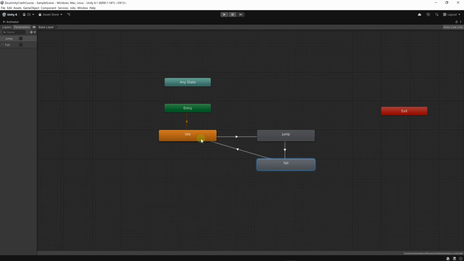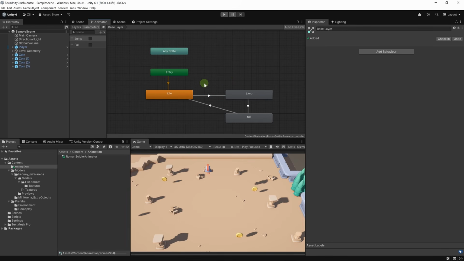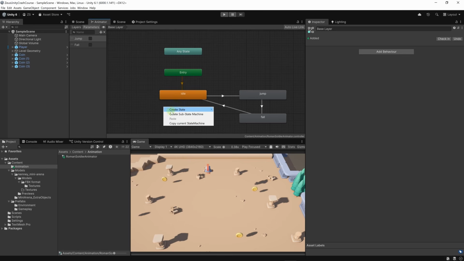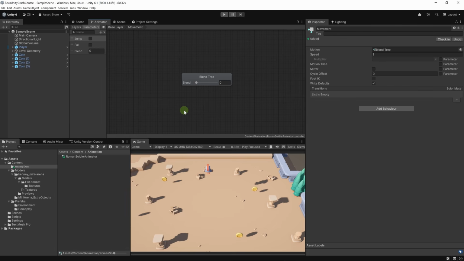As for the idle, now we have a little problem. If we add walking and sprinting and more movements here, we'll have to define the same transitions with each state. One way that we can save ourselves all of this effort is to combine idle and walking, and perhaps in the future sprinting as well, into what's called a blend tree. Let's right click here, then create state, and from blend tree, this is our blend tree. We're going to call it movement, and we're going to double click on it. Here we need a parameter to handle the blending, because we're going to blend between multiple animations, but mainly between the idle and walk animation.